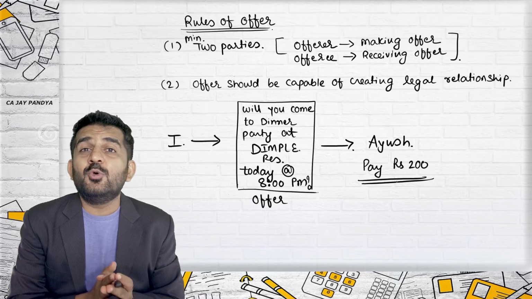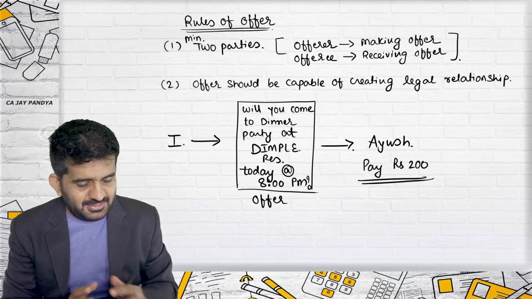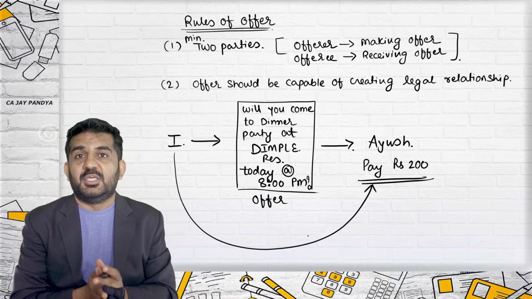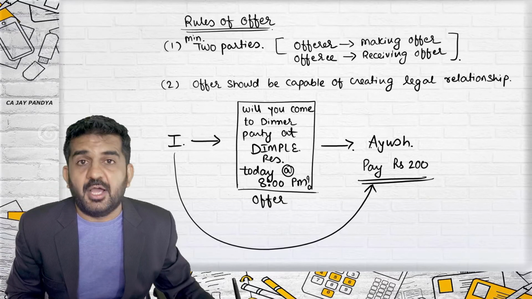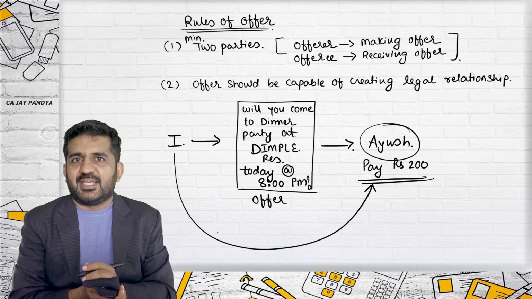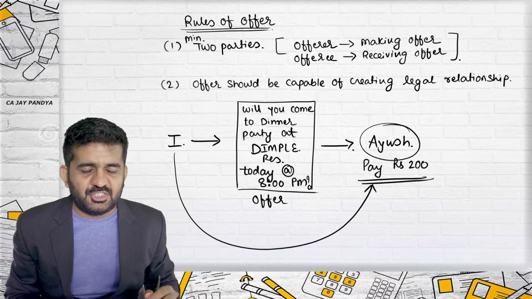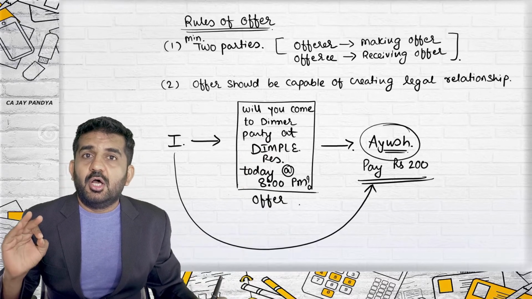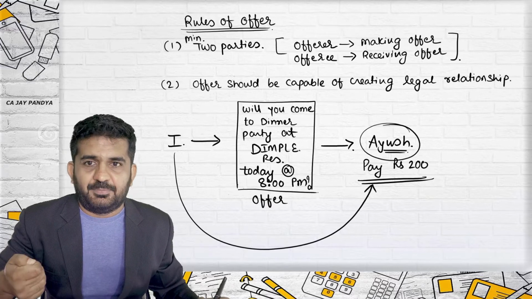Now Ayush goes into court of law and says that I should be giving Ayush 200 rupees. Why? There was a valid contract between I and Ayush, because this is a valid offer which Ayush has accepted. Sir, Ayush has not said yes, but we'll be learning in the next lecture that Ayush going to Dimple restaurant is as good as acceptance.